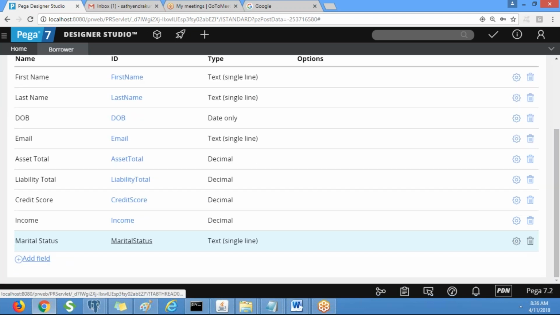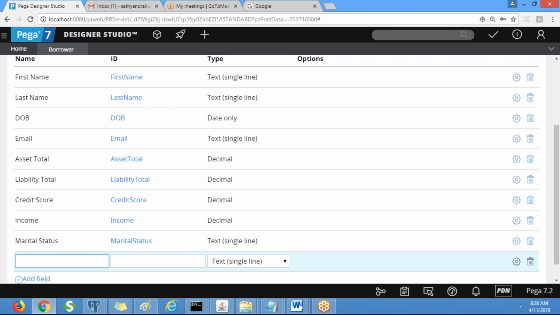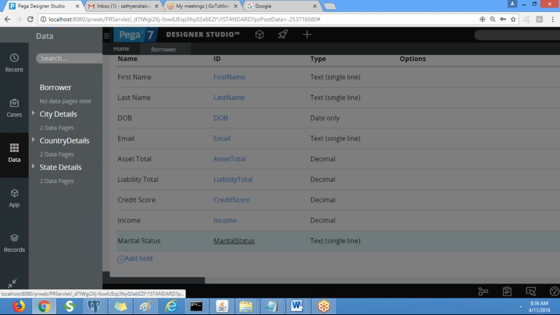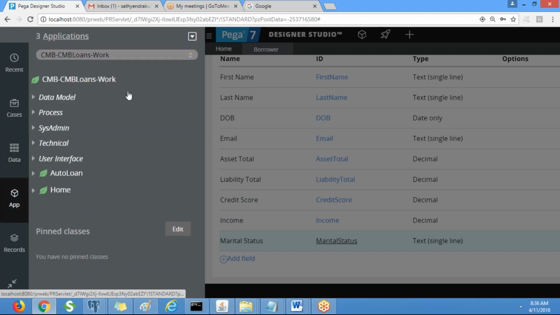So let's create a spouse property, which is a page property. Why page property? It can hold multiple properties, right? But before that, we created a data class, and we have to use this in the work class. So you create a page property called borrower under the work class.